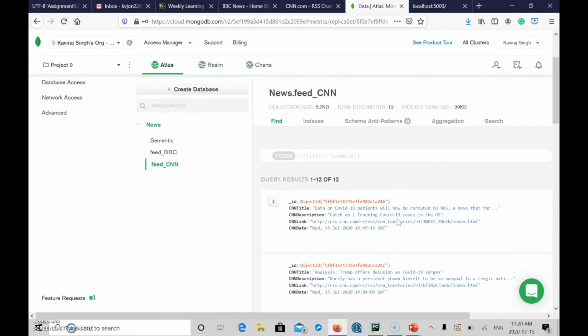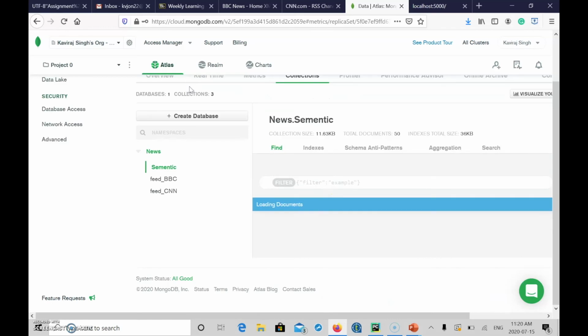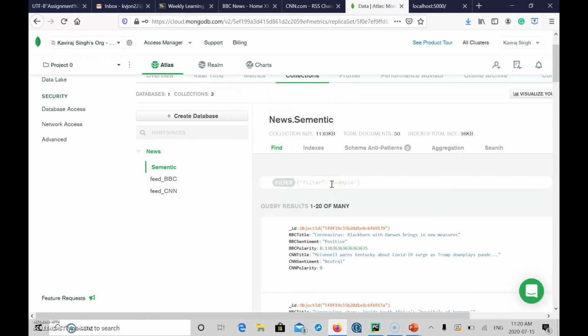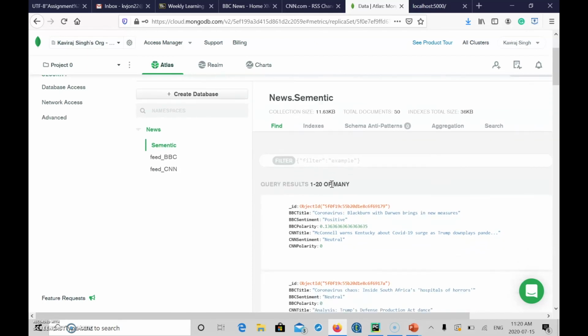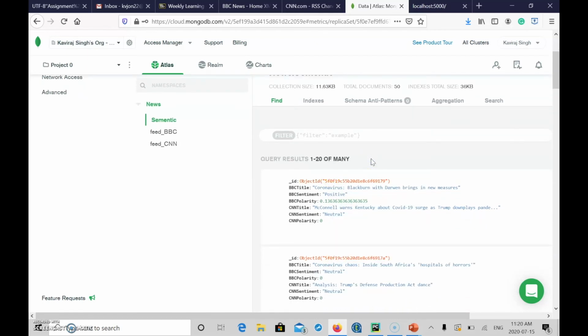So this database will be used in creating the visualization in the next part. And there is one more semantic where we are creating the polarity and finding out whether it's a positive or a negative sentiment. So we'll be storing this as well, and we'll be using this data for the visualization part.